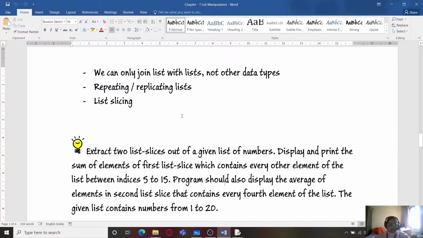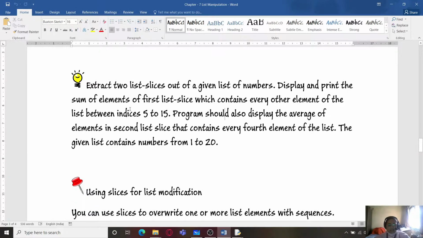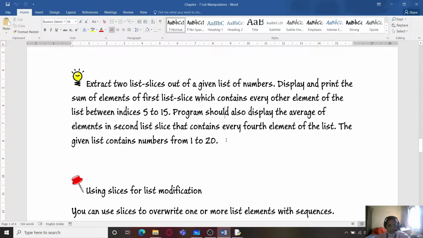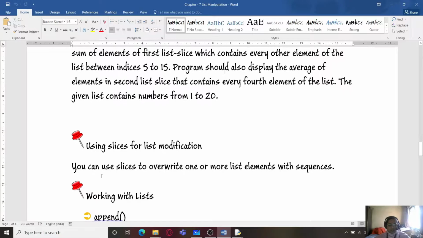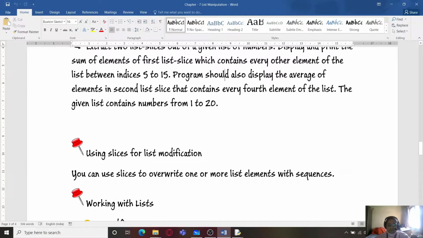So here is what we are going to do. We will first be seeing these 3 points: we can join a list only with lists, not other data types, repeating or replicating lists, and list slicing. And we will also be seeing one program in lists, using list slices for list modifications. We can use this also.